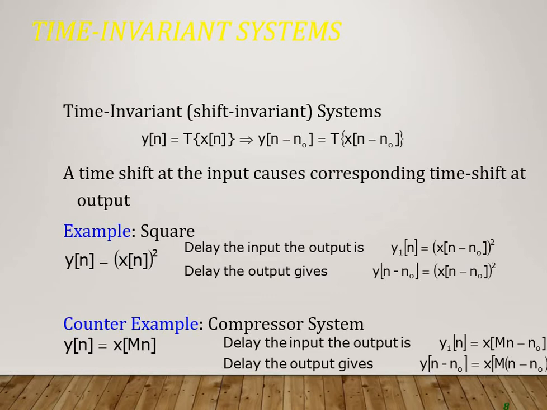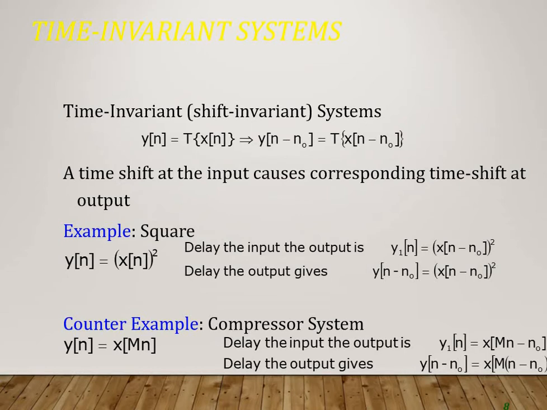A system is said to be time invariant, or shift invariant, if the characteristics of the system do not change with time. That means for a time invariant system, if y[n] is the output and x[n] is the input, then if the input is changed to x[n-k], my output will change to y[n-k]. No other change, no other property change will occur. Only time shifting will not create any change in the system, only the output will be time shifted.